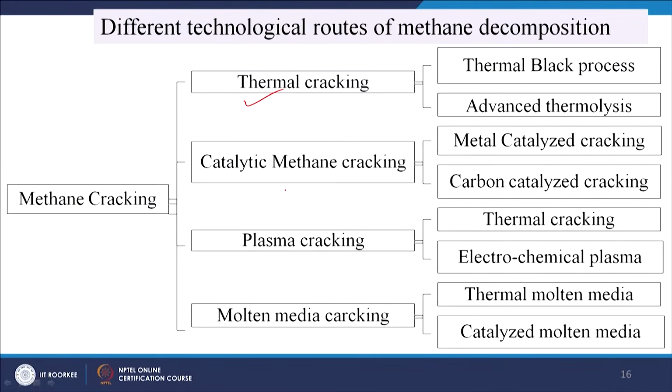Now, if we think about methane decomposition, then we can get different methods. One is thermal cracking, another is catalytic methane cracking, or we can have plasma cracking, or molten media cracking. Under thermal cracking there are the thermal black process and advanced thermolysis; under catalytic, metal catalyzed and carbon catalyzed cracking; under plasma cracking, thermal and electrochemical plasma; and under molten media cracking, thermal molten media and catalyzed molten media. So, these are different methods people have used for the production of hydrogen by the decomposition of methane.